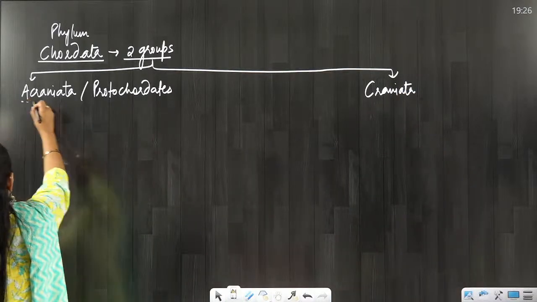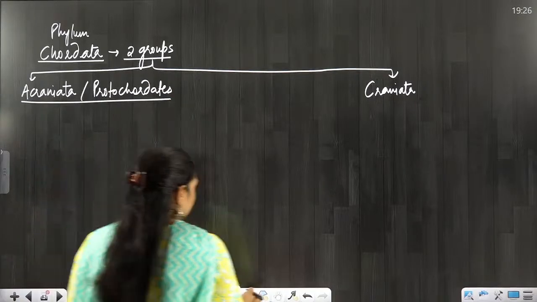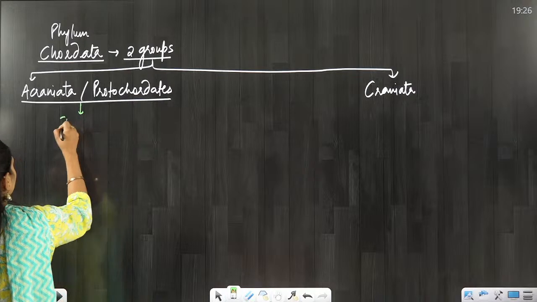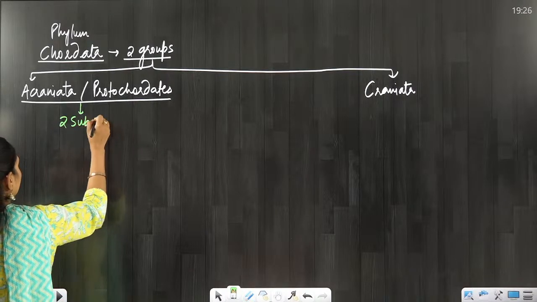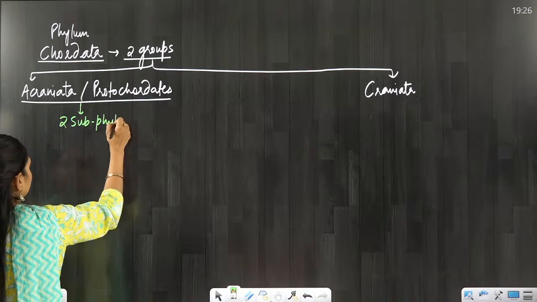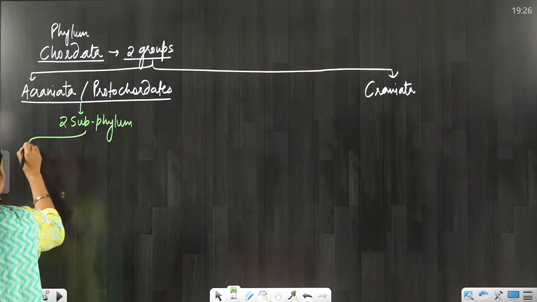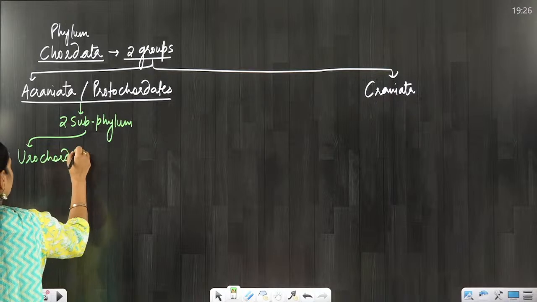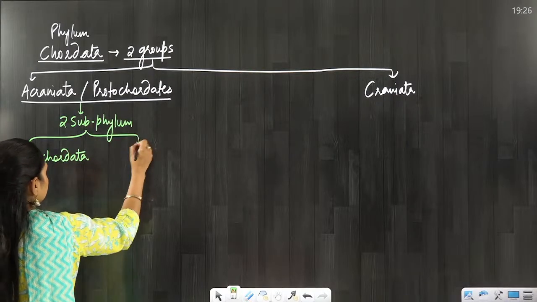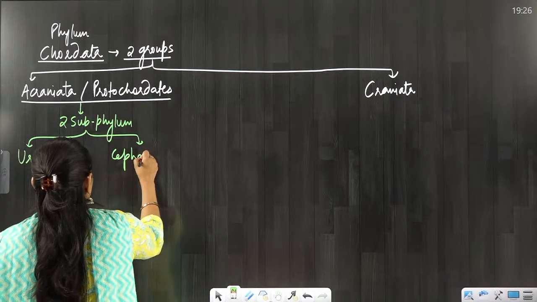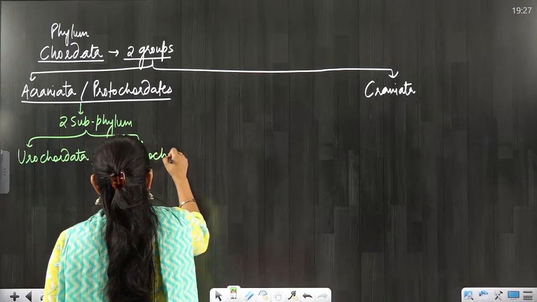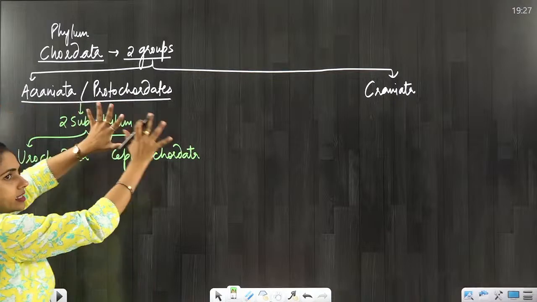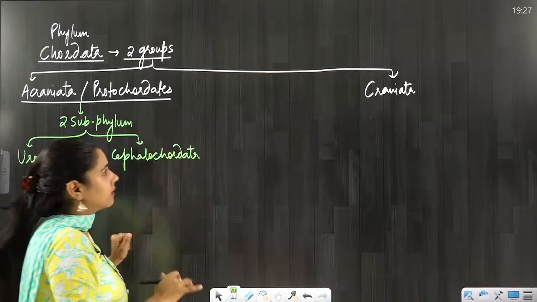In Acraniata or protochordates, there are two subphylums. One is Urochordata and another is Cephalochordata. And this is over. Keep it aside.